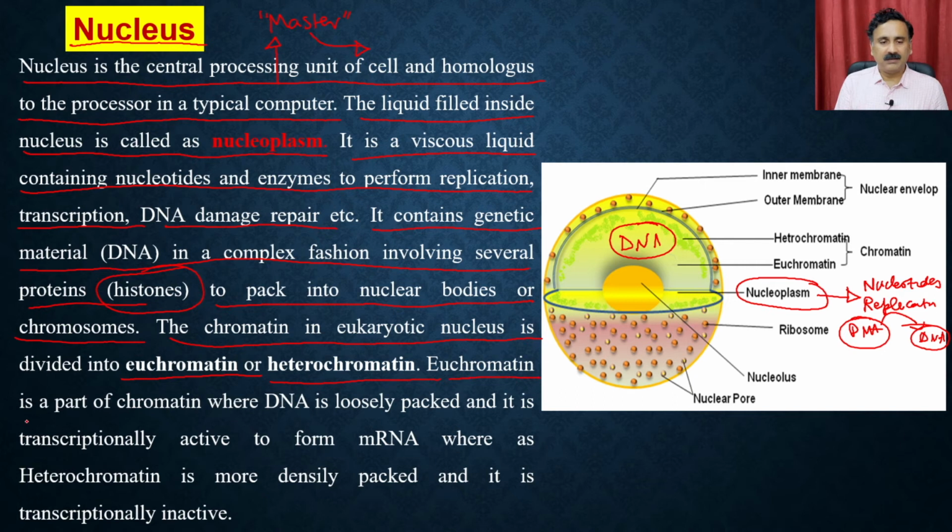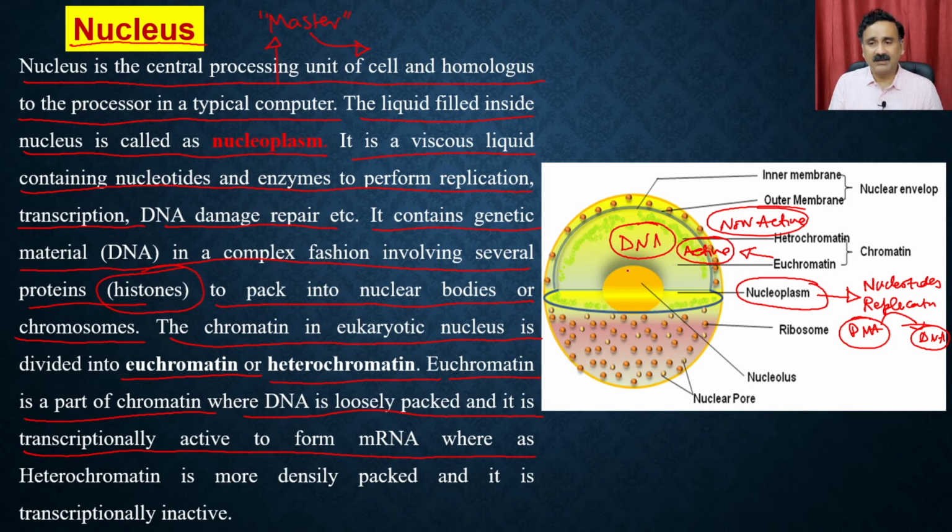Euchromatin is the part of the chromatin where the DNA is loosely packed and transcriptionally active to form messenger RNA. So euchromatin is active, whereas heterochromatin is inactive.